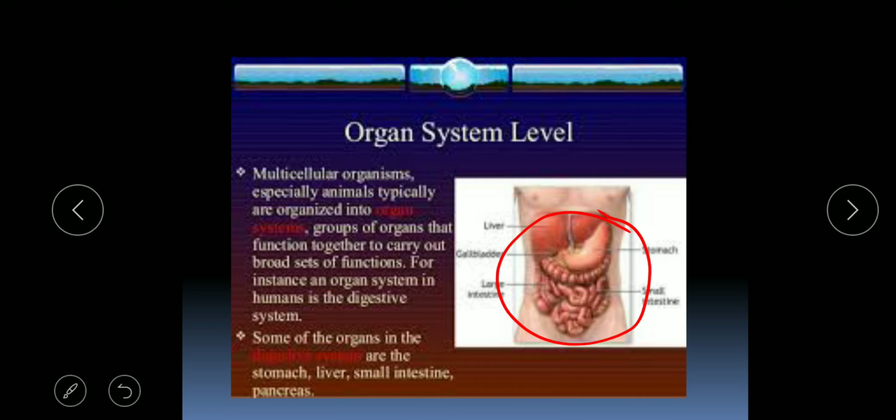This digestive system is formed of stomach, liver, gallbladder, large intestine, small intestine. All these organs are working in coordination with each other, and when they are working in coordination, they are completing one life activity. And which life activity is it completing? That is digestion of food.